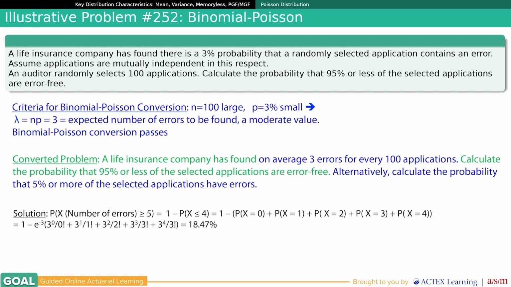The solution can now be done very simply. The probability that x, the number of errors, is greater than or equal to 5 is 1 minus the probability that x is less than or equal to 4, which is 1 minus the probability of exactly 0, 1, 2, 3, or 4. This can be calculated using the exact probability formulas, which is 1 minus e to the minus 3 times 3 to the 0 over 0 factorial plus 3 to the 1 over 1 factorial plus 3 squared over 2 factorial plus 3 cubed over 3 factorial plus 3 to the 4th over 4 factorial, and that's 18.47%.